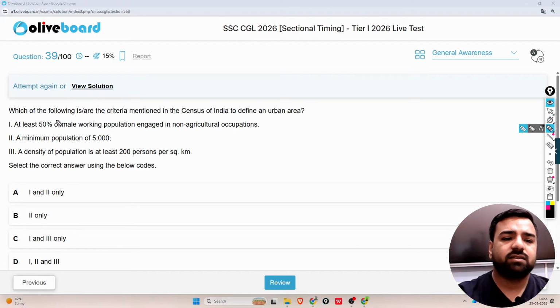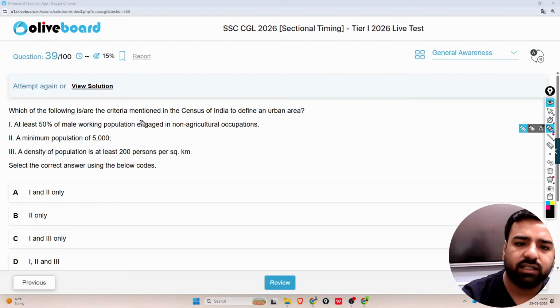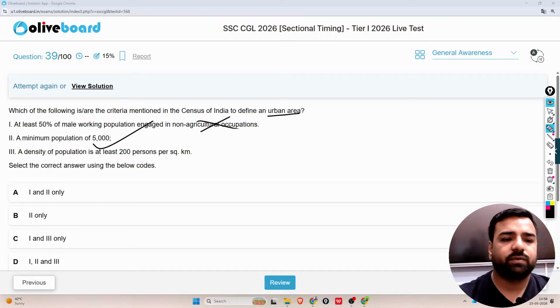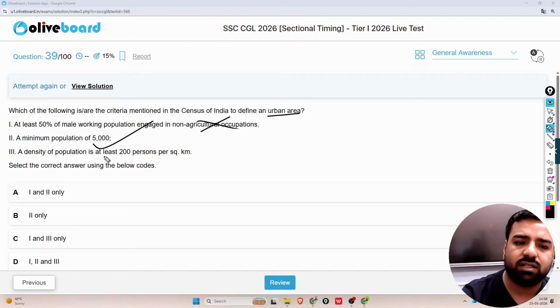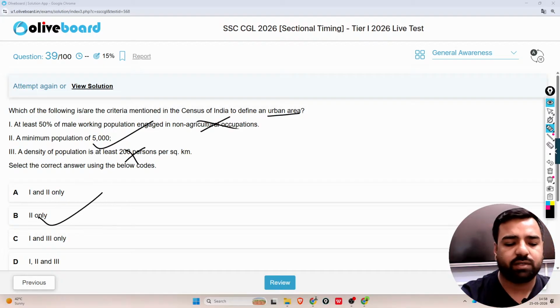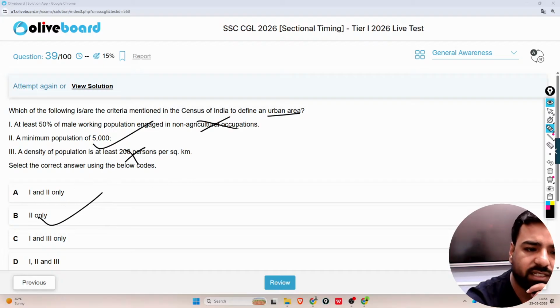Okay, next is, which of the following is or are the criteria mentioned in the Census of India to define an urban area? At least 50% of the male working population engaged in non-agricultural occupation. A minimum population of 5,000, that's correct, right? Density of population is at least 200 persons per square kilometer, no. So here I'll go with only option number 2. Please remember, the correct answer is just option number 2.